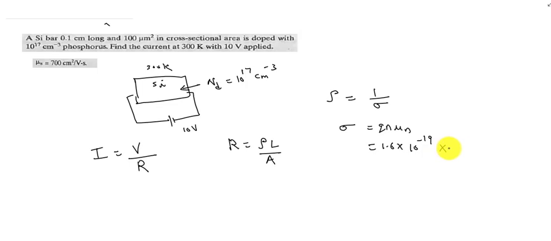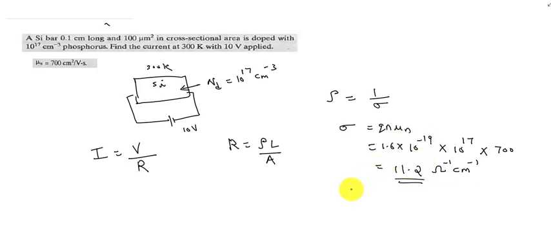So the n value will be equal to 10 raised to 17, into mu n. Mu n is given as 700. On doing the calculation, we will get the sigma value as 11.2, and the unit is ohm raised to minus 1 centimeter raised to minus 1. So this is the value of sigma.